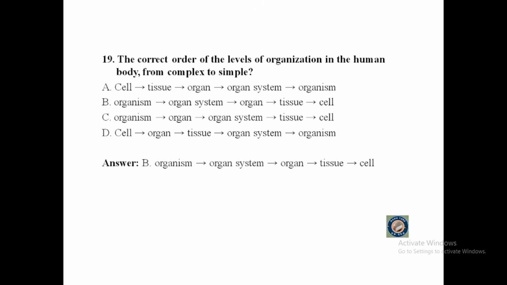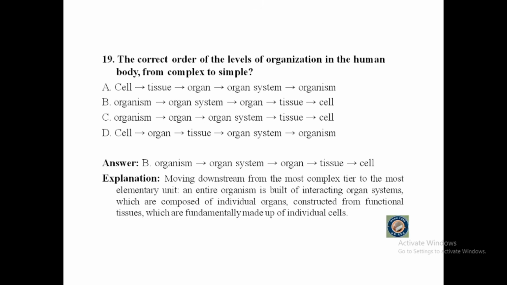The correct answer will be organism, organ system, organ, tissue, and cell. Because moving downstream from the most complex tier to the most elementary unit, an entire organism is built of interacting organ systems, which are composed of individual organs constructed from functional tissues, which are fundamentally made up of individual cells.